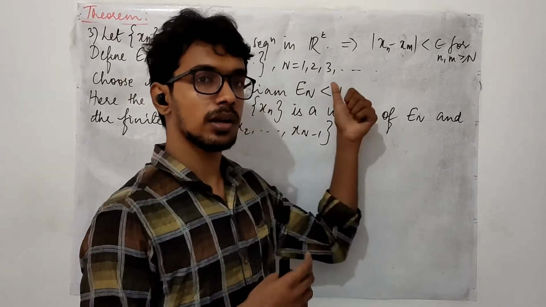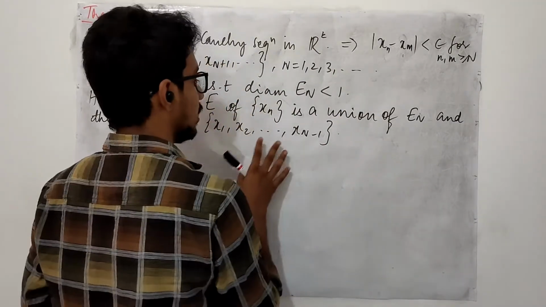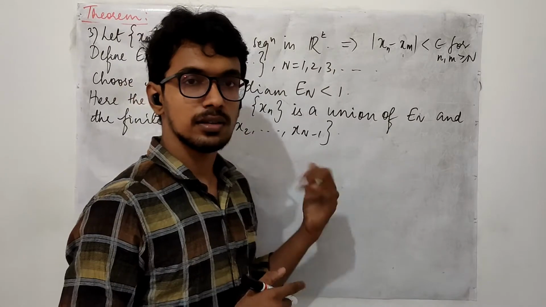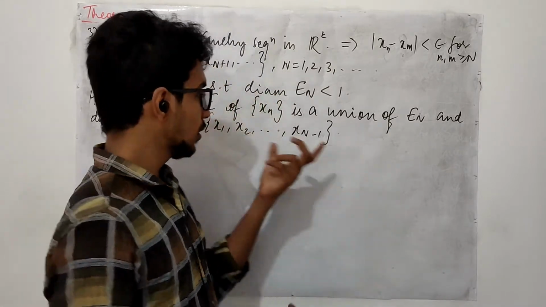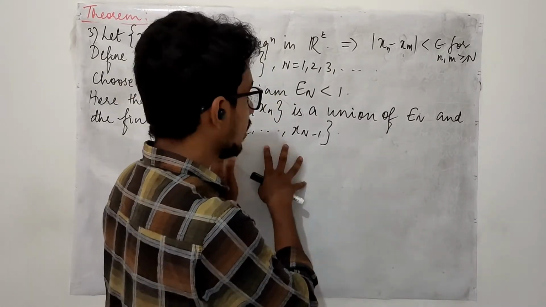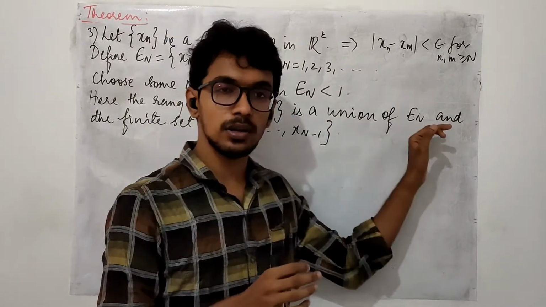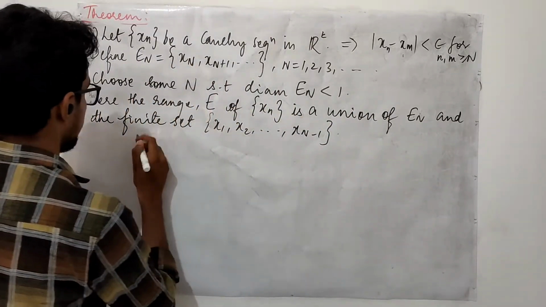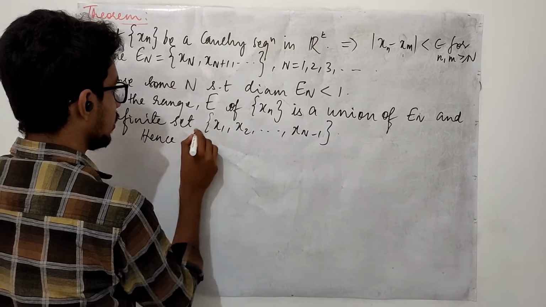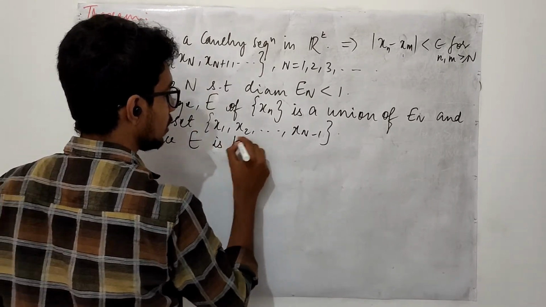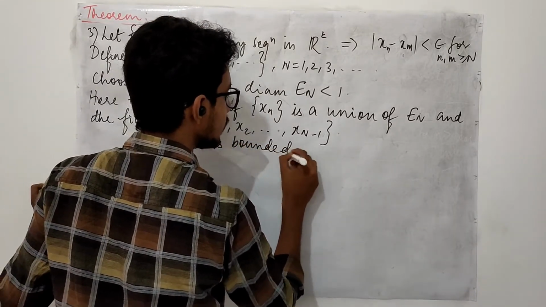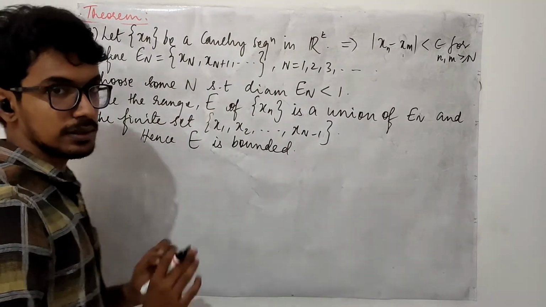Since En is bounded, you are getting something of this form. And this is a finite set. Finite sets are always bounded, right? So you are making a finite union of a finite set with the bounded set. Hence, the range E is bounded. Right? I have a bounded set.